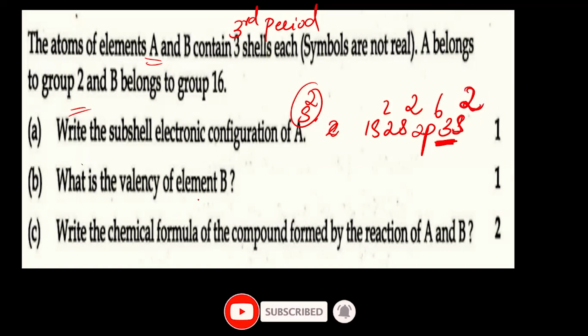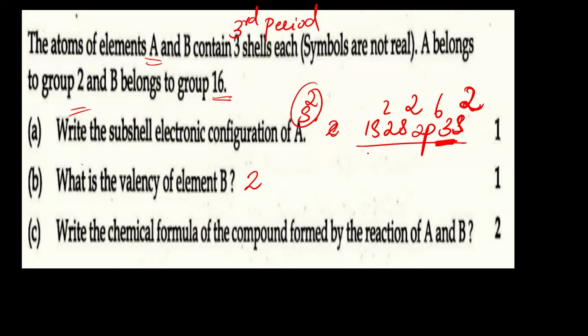Okay. What is the valency of B? B means what? Group number 16. Group number 16 has a valency of 2, because it needs 2 more electrons, right? So its valency will be 2. And what is the chemical formula? So A can donate 2 electrons. When you write the electron configuration of this one, what is the atomic number here? Yes, 12, right? It's atomic number 12 for A.